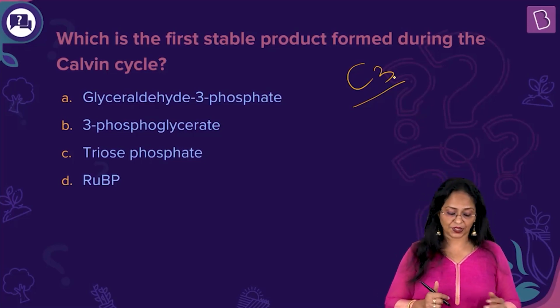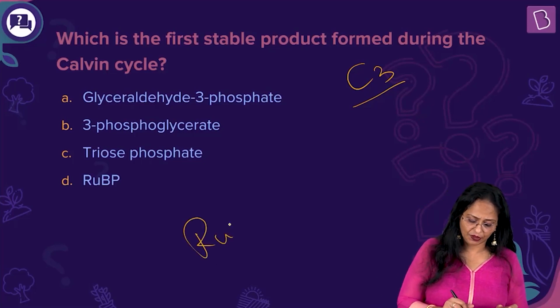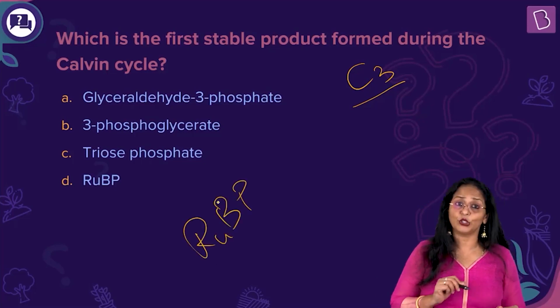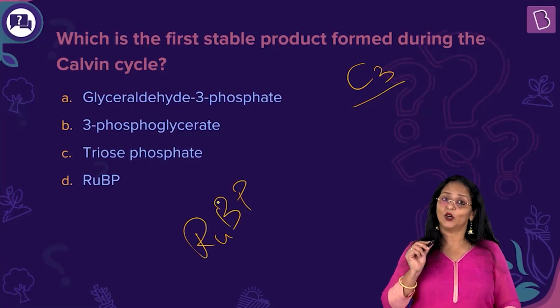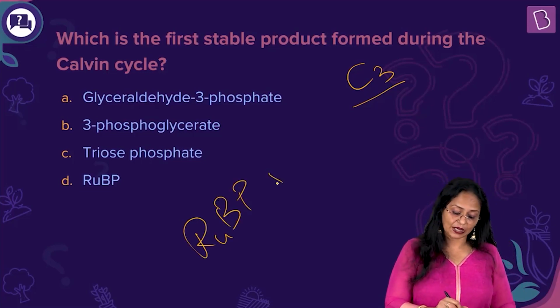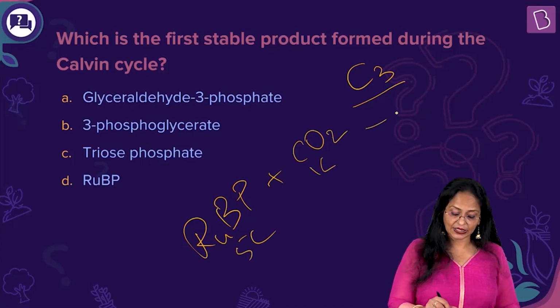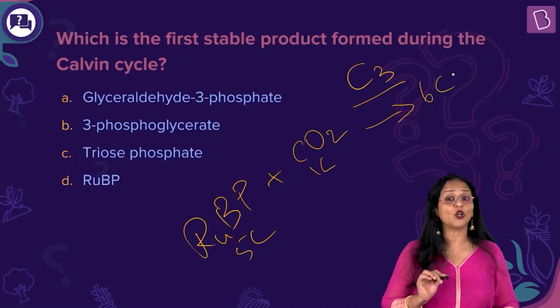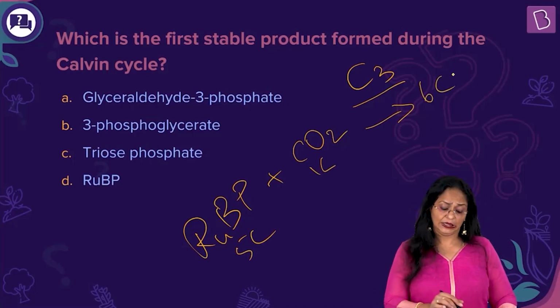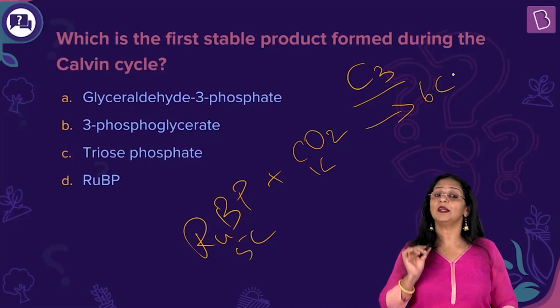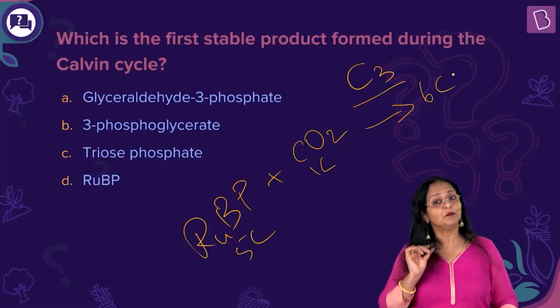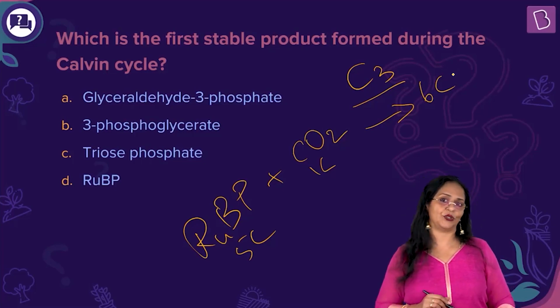In the carboxylation step, RuBP, a 5-carbon compound, ribulose bisphosphate, combines with carbon dioxide. Now this is 1 carbon, this is 5 carbon, and it initially gives a 6-carbon compound which is highly unstable. This reaction is catalyzed by the enzyme Rubisco, ribulose bisphosphate carboxylase oxygenase.